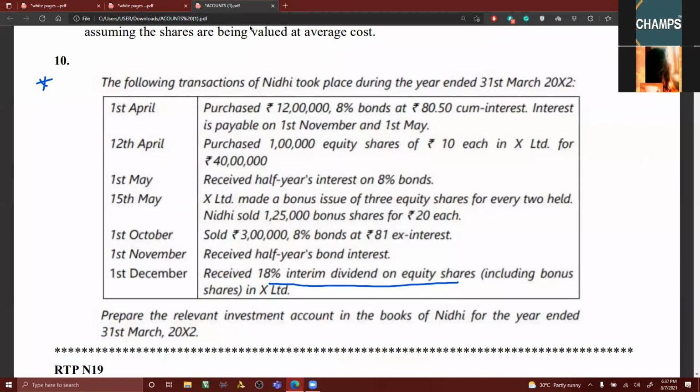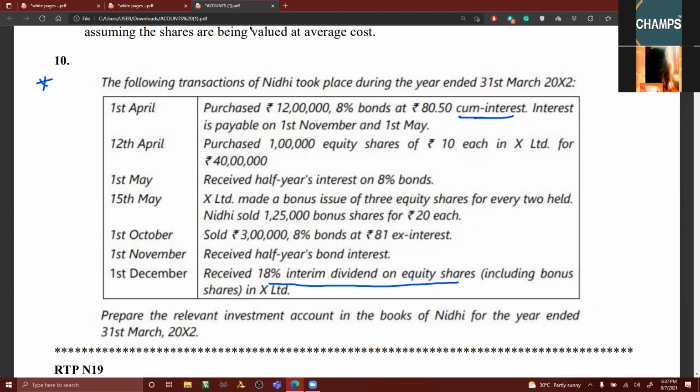So it is very clear that we have to calculate the cost of investment to be taken to cost column, and from that we have to deduct accrued interest. We have done this kind of problems earlier. Cum interest means interest is included. So what was the last date of payment of interest? Interest is payable on 1st November and 1st May.